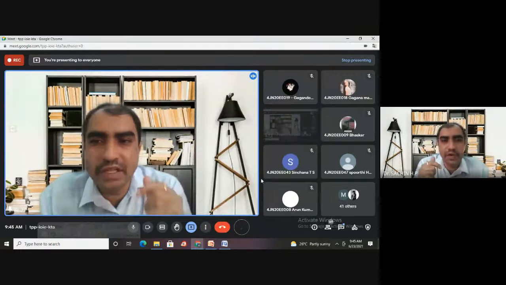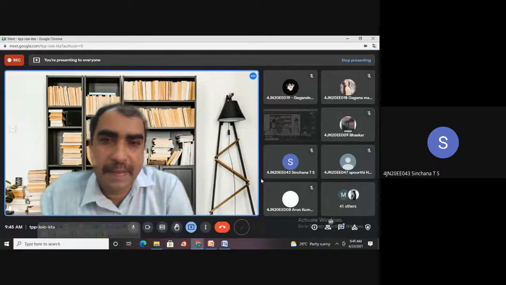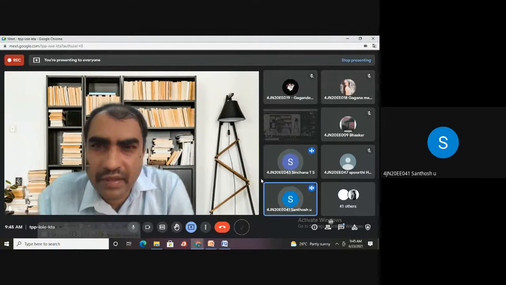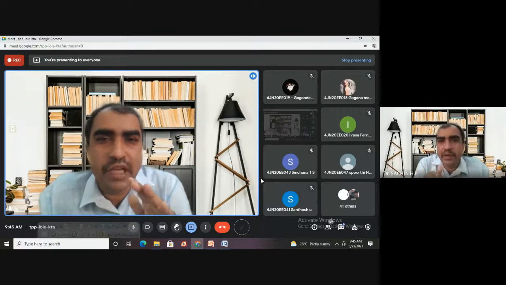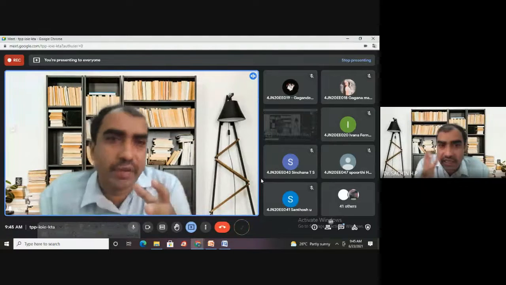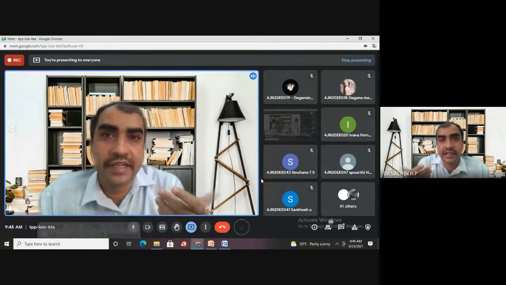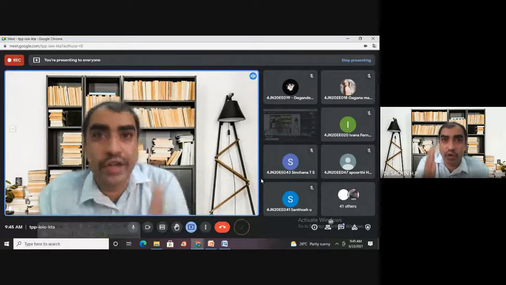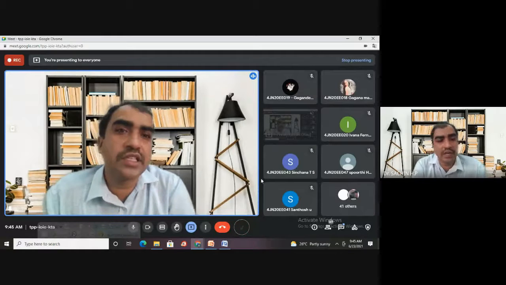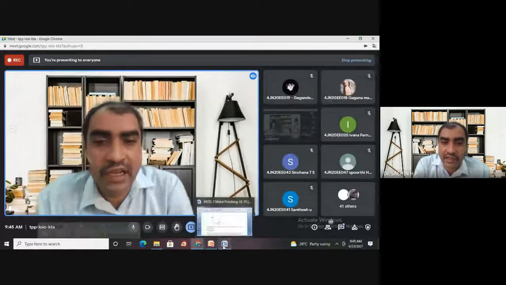But if the supplied voltage is more than 2.5 volt, then what happens? Electrolysis of both, deposition of both metals, copper and zinc. So simultaneously both copper and zinc are going to deposit, and thereby we can expect the coating of alloys. Got it? So there will be simultaneous deposition of copper and zinc, so we can say there is coating of alloys. This is the advantage of the decomposition potential or the decomposition voltage.